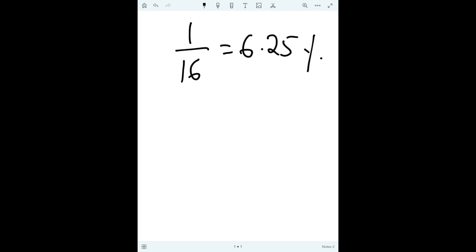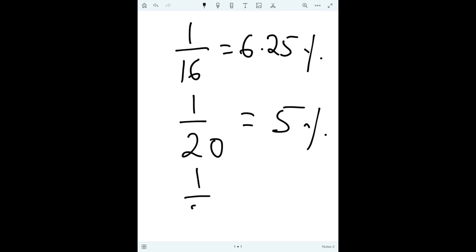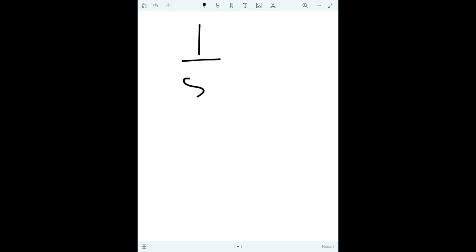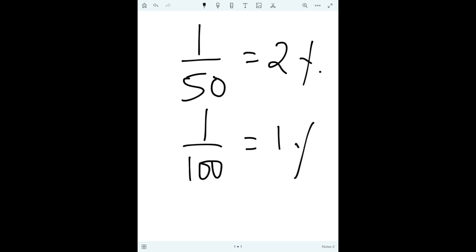1 by 16 is 6.25%. We are discussing the main fractions which are regularly used in calculation. 1 by 20 is 5%. 1 by 25 is 4%. 1 by 50 is 2%. And 1 by 100 is 1%.